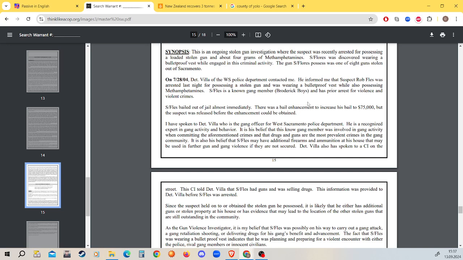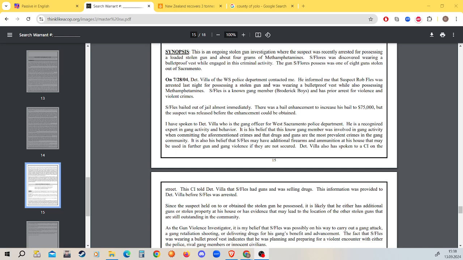This is a stolen gun investigation where the suspect was recently arrested for possessing a loaded stolen gun and about 4 grams of methamphetamines. Yay, drugs and guns, name a better combination. S. Flores, or suspect Flores, was discovered wearing a bulletproof vest while engaged in this criminal activity. The gun S. Flores possesses was one of 8 stolen guns out of Sacramento.